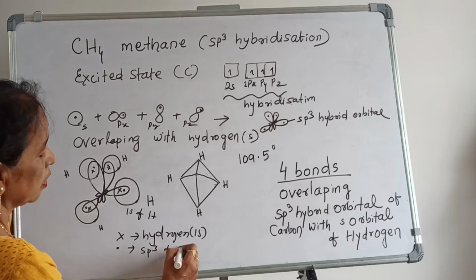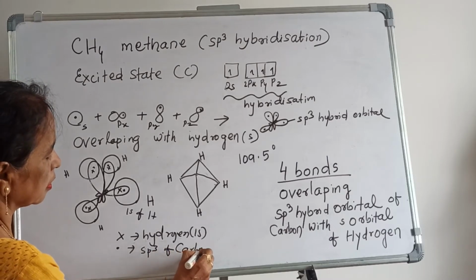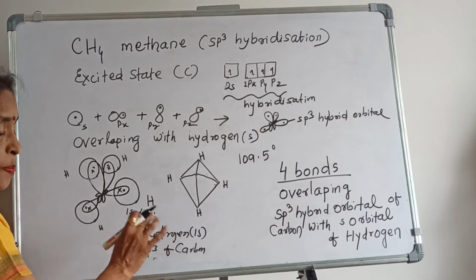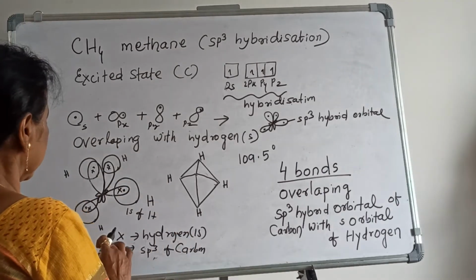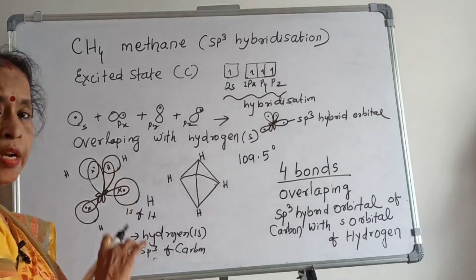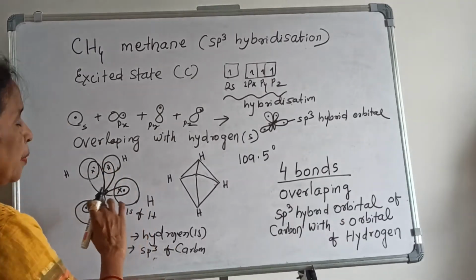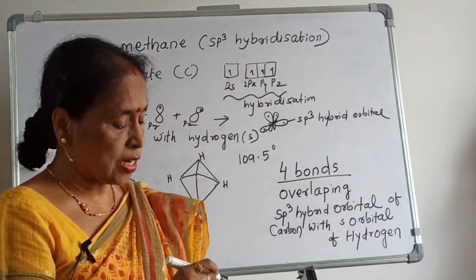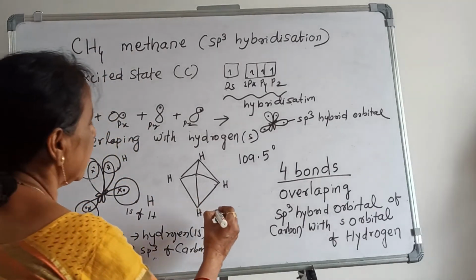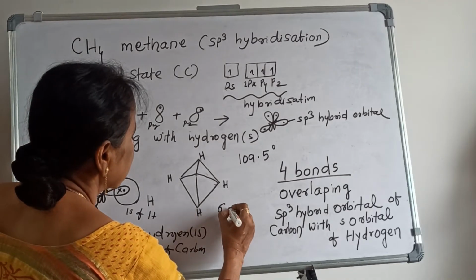of carbon, the sp3 hybrid orbital of carbon. Now see, overlapping takes place. These 4 hydrogen 1s orbitals overlap. Then what happened? They form sigma bonds. Very important: here you should know all are sigma bonds.